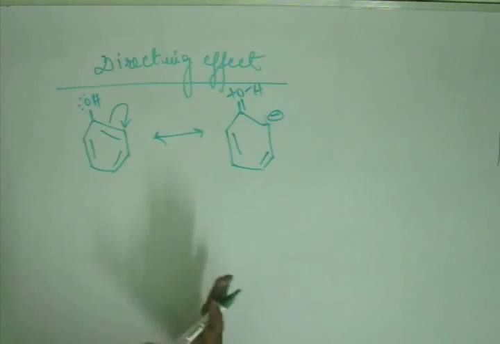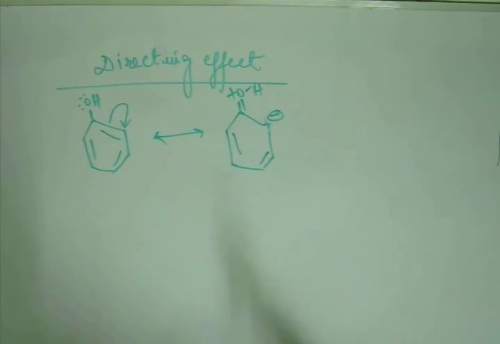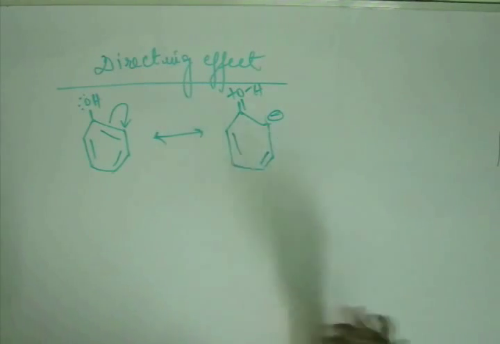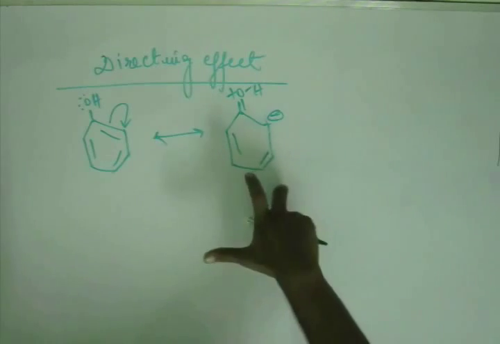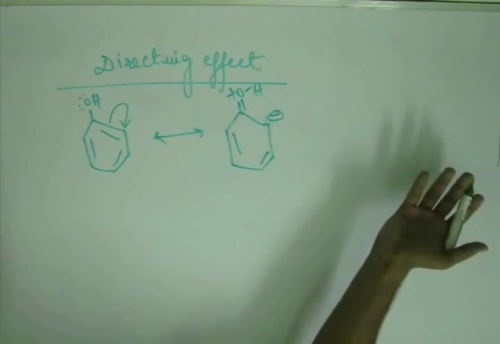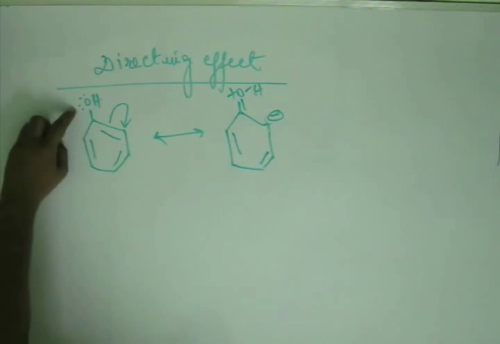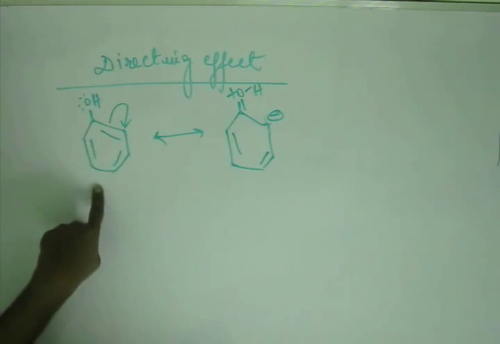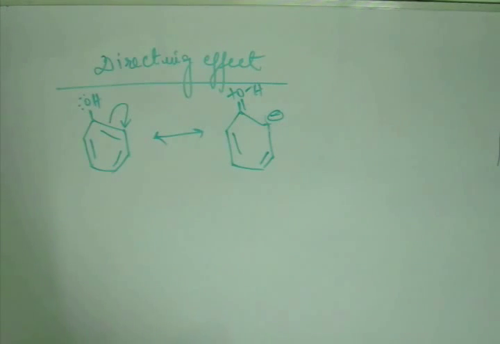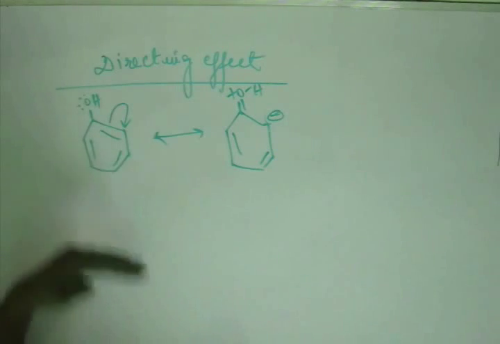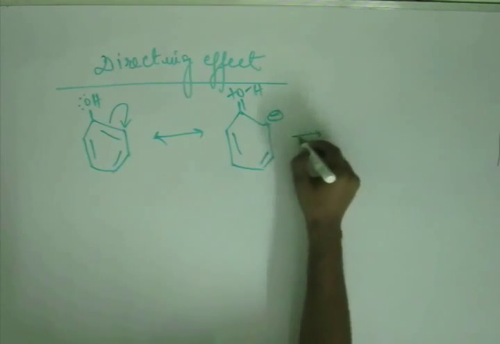Without resonance, it was neutral. After the effect of resonance, the benzene ring is having a negative charge, and this negative charge of course will be shared by different atoms by the virtue of resonance. But the bottom line is the ring is possessing a charge. That means the ring is not neutral. Now the ring is having negative charge. That means electrons have been pumped. That means the lone pair of this oxygen has been pumped into the ring. So this pumping effect is called electron giving effect, and this is the mesomeric effect of the OH group on the benzene ring. Of course, we will have more resonating structures.